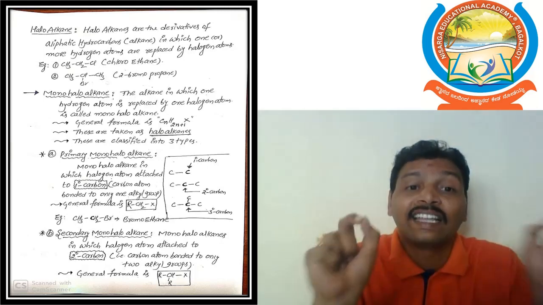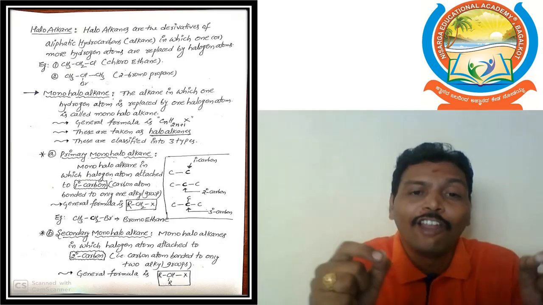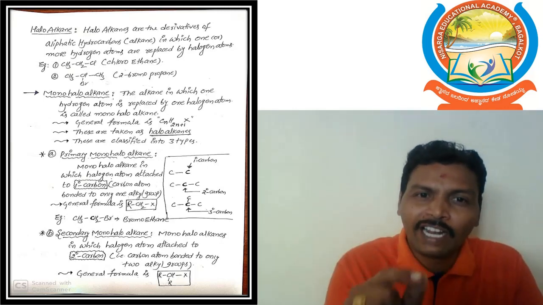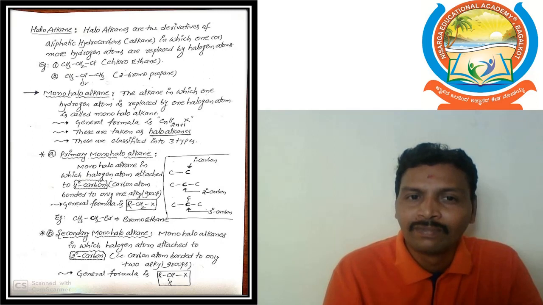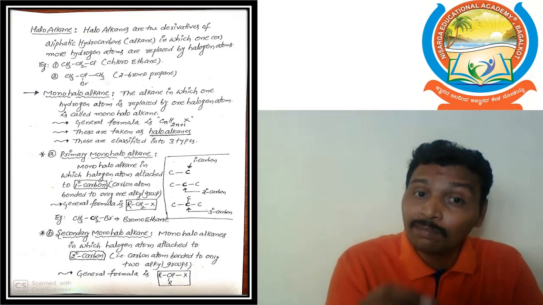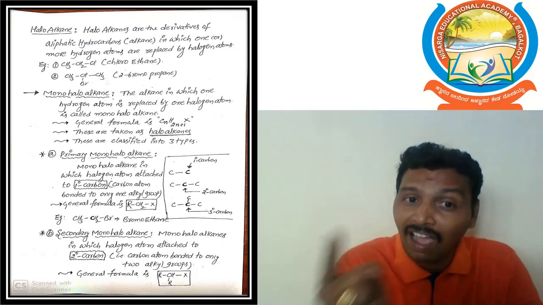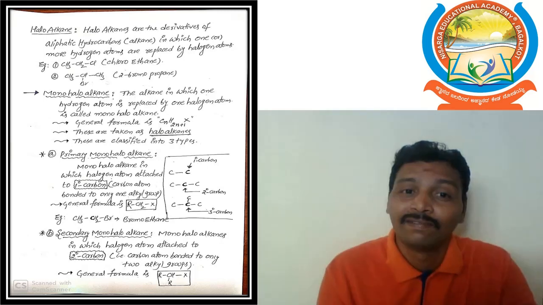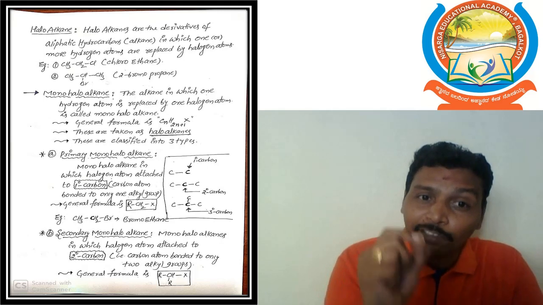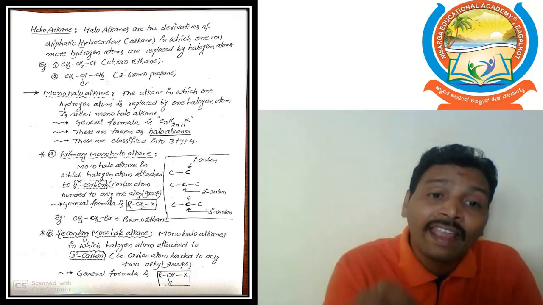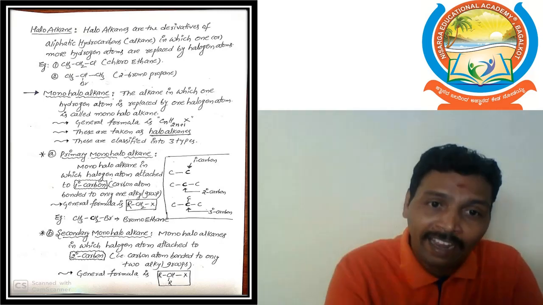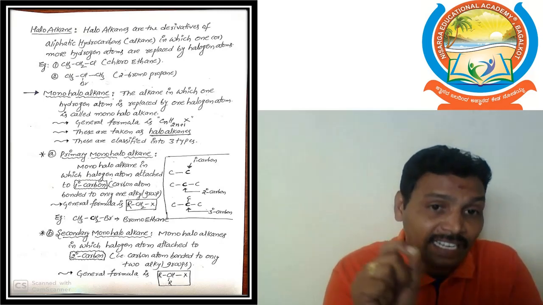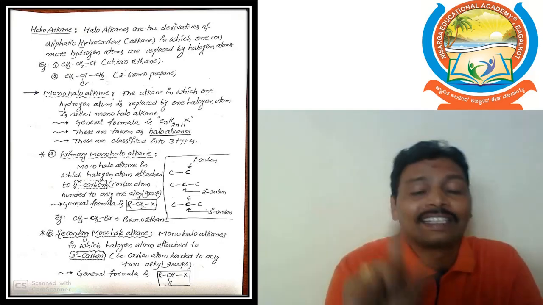Then we get the secondary monohaloalkane. Monohaloalkane means the molecule contains only one halogen atom. Secondary means the bromine atom is attached to a carbon having two other carbon atoms. That's why it is the secondary carbon. The name is 2-bromopropane. This is the secondary carbon containing monohaloalkane.